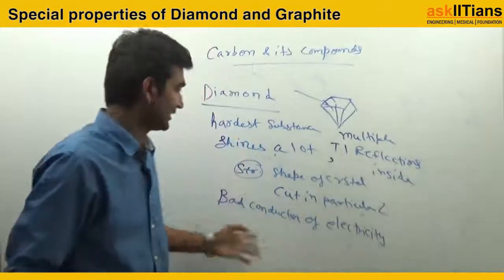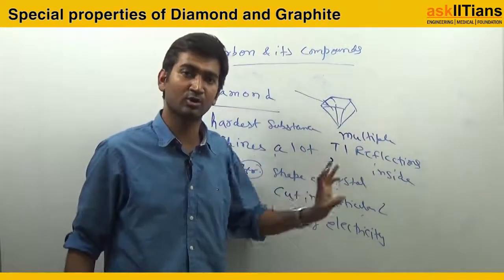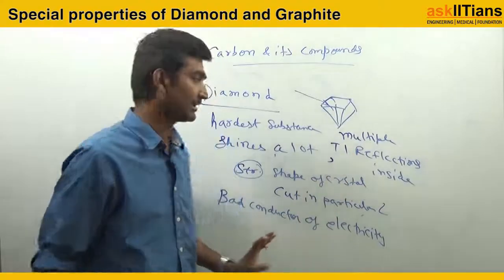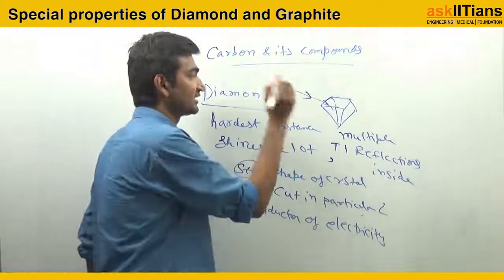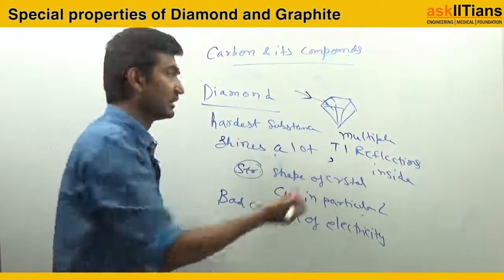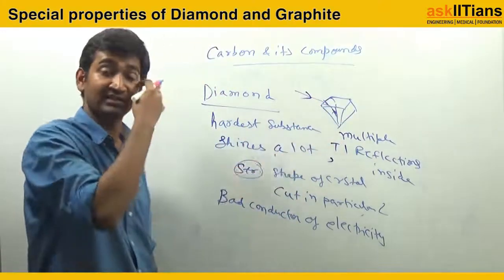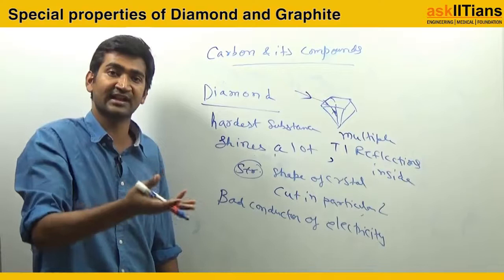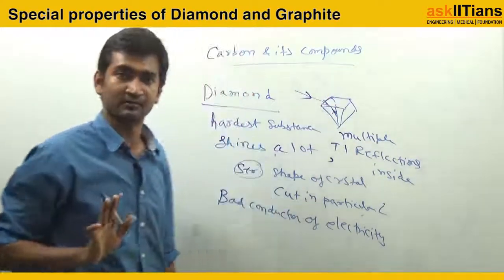Okay, अभी shining वाली property का पता चल गया. Shining property, you got to know why diamond shines, right? Because of the multiple total internal reflections happening once a light enters. If it tries to come out, then it is not able to come out because the angle of incidence there becomes more than the critical angle and total internal reflection happens.